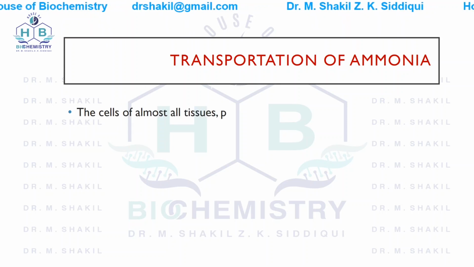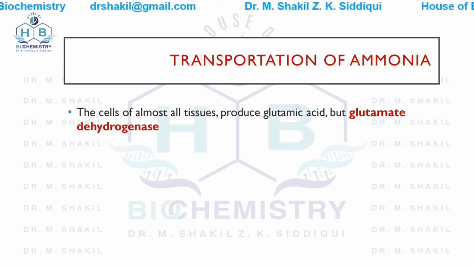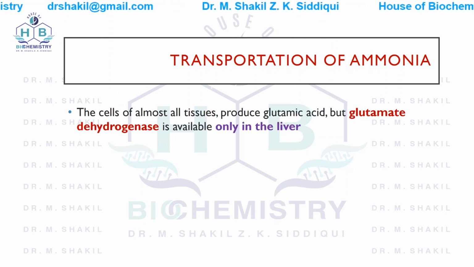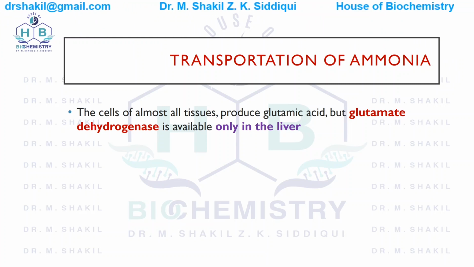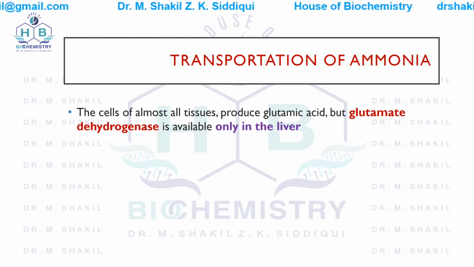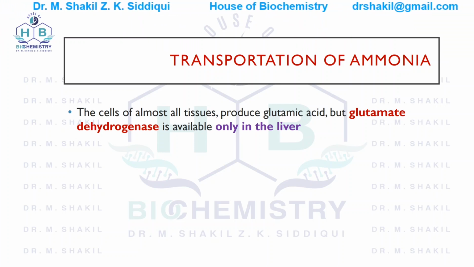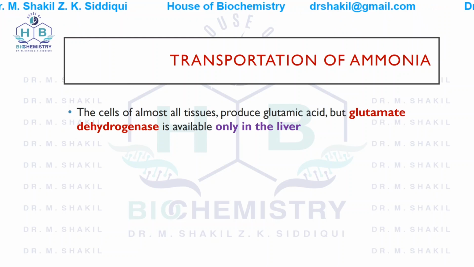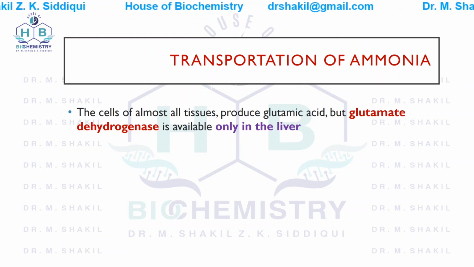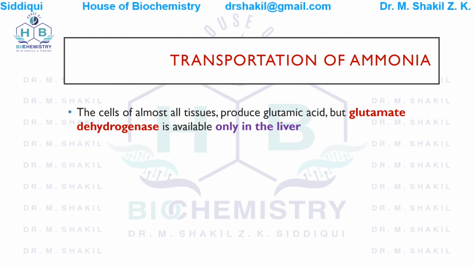Now, how ammonia is transported? The cells of almost all tissues produce glutamate, but there is an enzyme that, I told you in the earlier lecture, glutamate dehydrogenase. This enzyme is only present in liver.